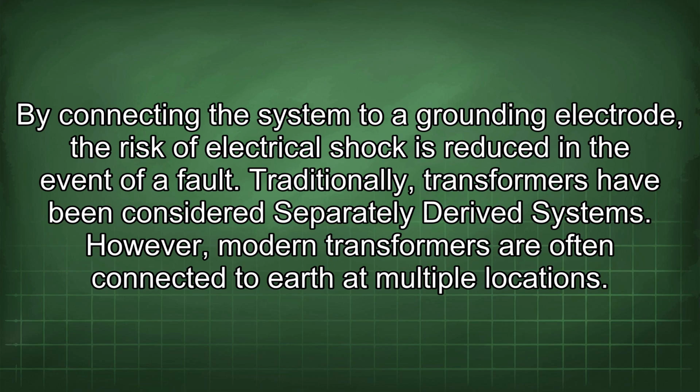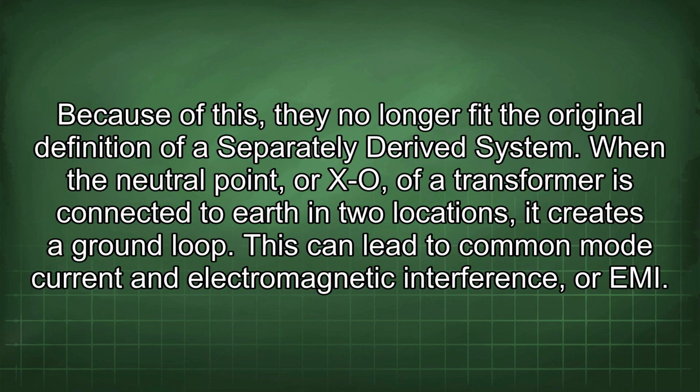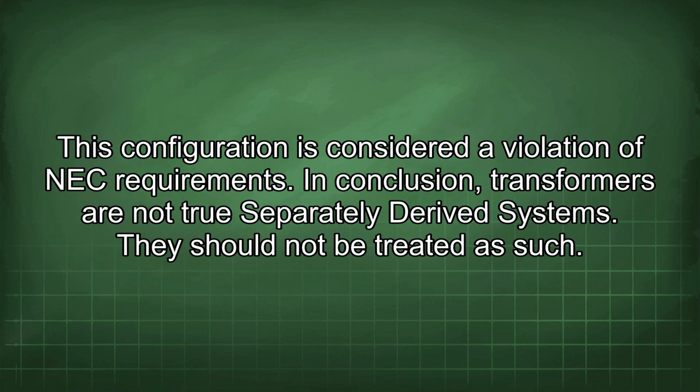However, modern transformers are often connected to Earth at multiple locations. Because of this, they no longer fit the original definition of a separately derived system. When the neutral point, or XO, of a transformer is connected to Earth in two locations, it creates a ground loop. This can lead to common mode current and electromagnetic interference, or EMI. This configuration is considered a violation of NEC requirements.